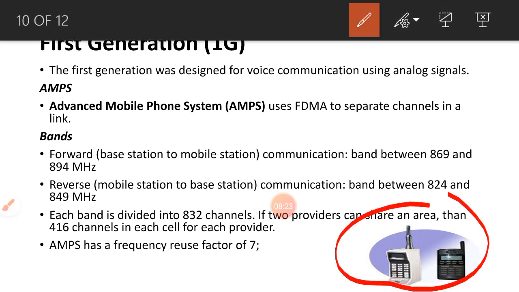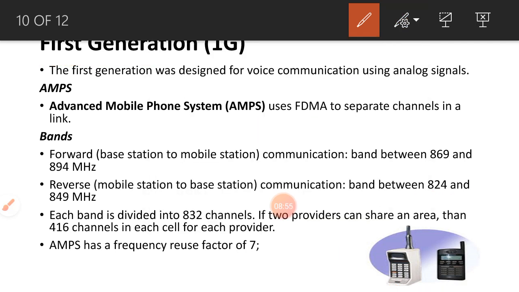So this is what first generation mobile phones look like, like a walkie-talkie. Antennas are present, and it looks like a walkie-talkie. Here we can only use it for voice communication. Through this first generation cellular system, we cannot send any messages or access the internet. Those types of mobiles we call first generation mobile or cellular systems.